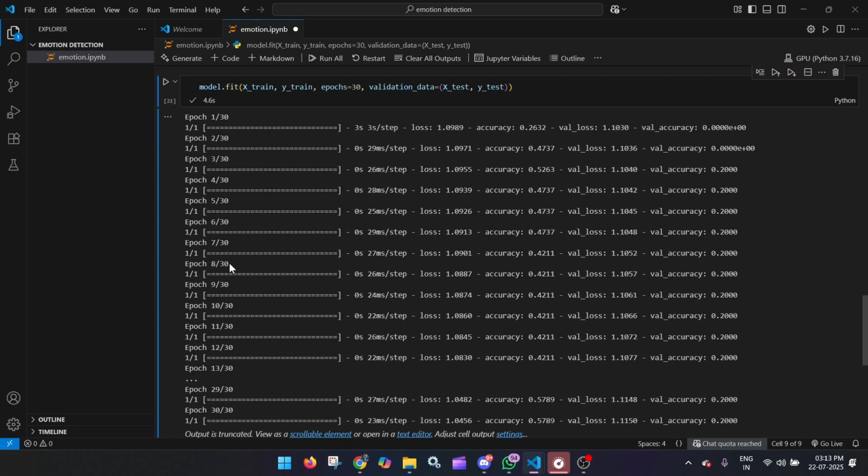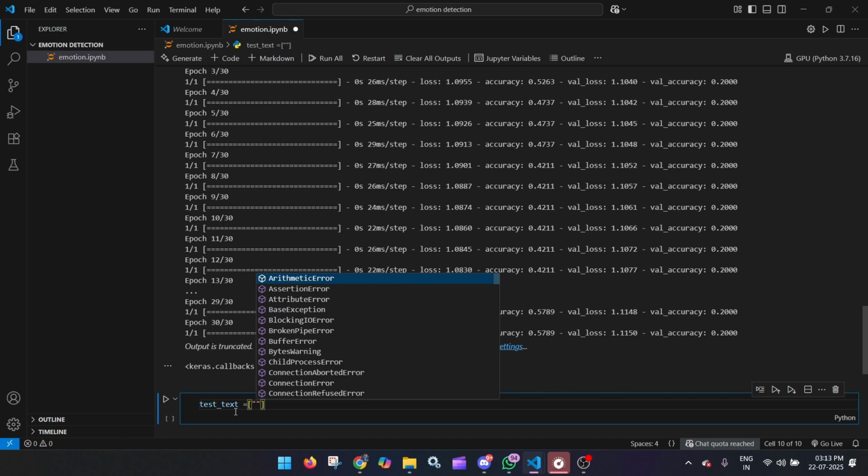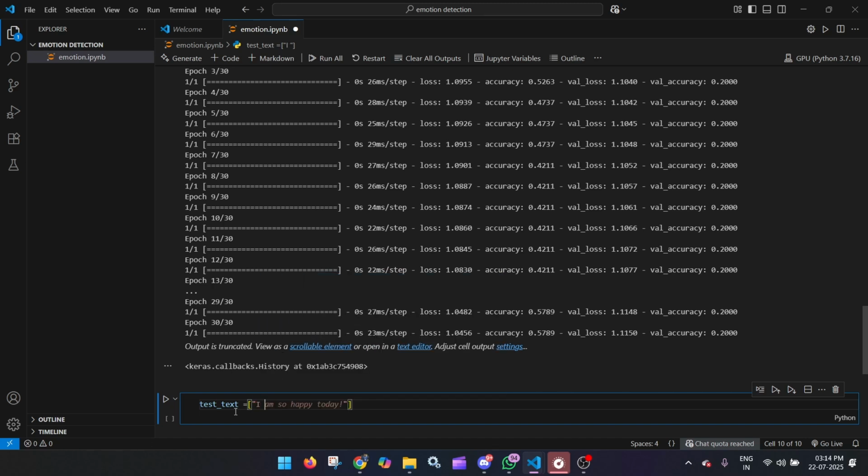Okay, so it's done. Now the main part, we will have to test it. So I will go directly to the testing part. For this, I will just use this. Okay, let's test. I will give the square brackets and I will write "I feel really joyful".